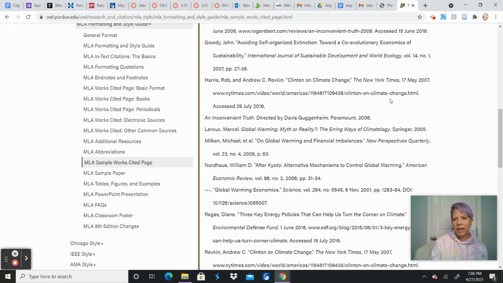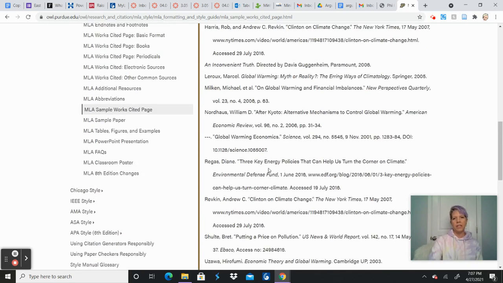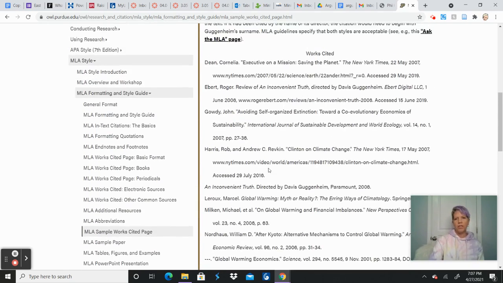So I may or may not be able to go back to this exact address and find this exact article. I probably can at this point. The New York Times is pretty easy to find archived works, but some things are going to change. So anyway, that's your basic outline of what it should look like.